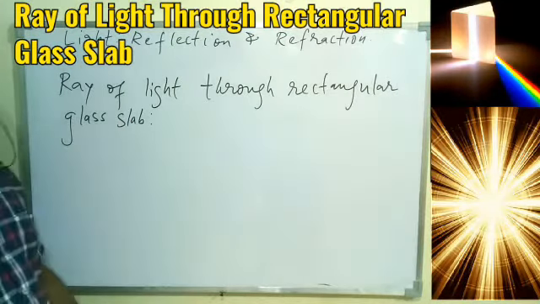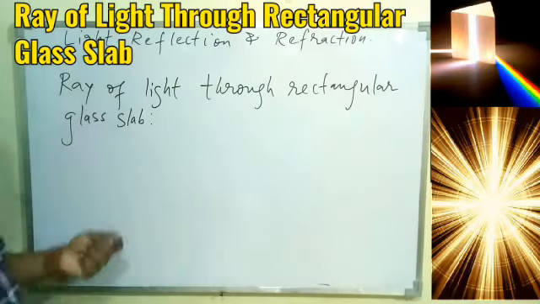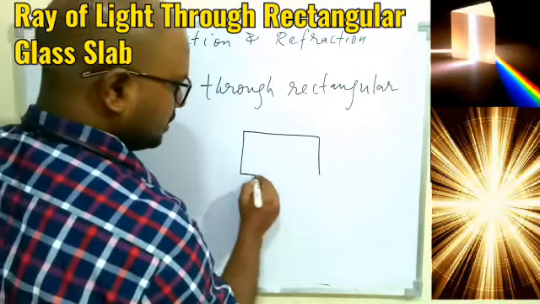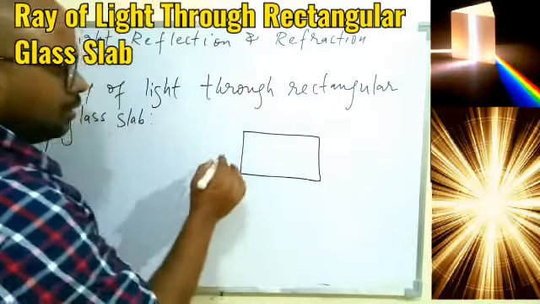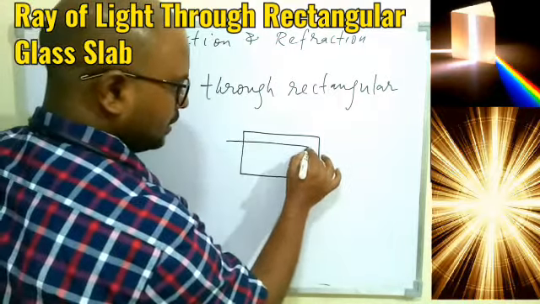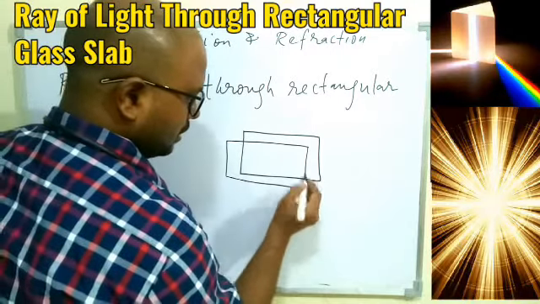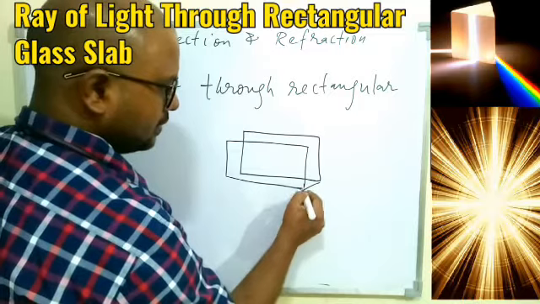So just imagine we have a rectangular glass slab. Rectangular means we have a cuboid, and this cuboid is made up of transparent glass.